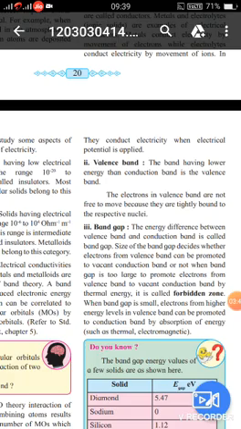This zone is called the forbidden zone. When the band gap is small, electrons from a high energy level in the valence band can be promoted to the conduction band by thermal energy. So this is the information about the band gap.